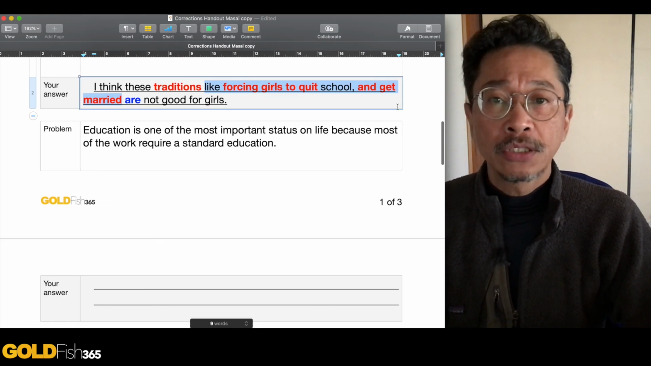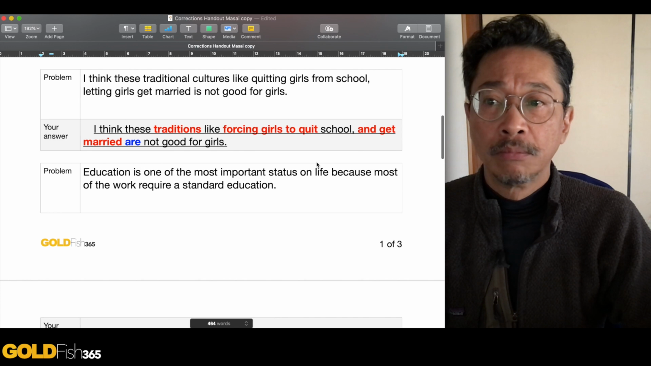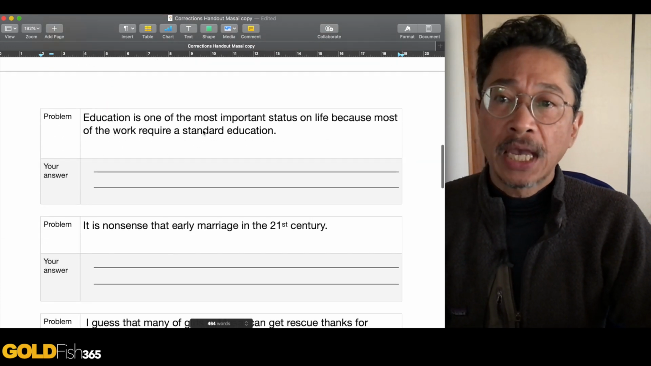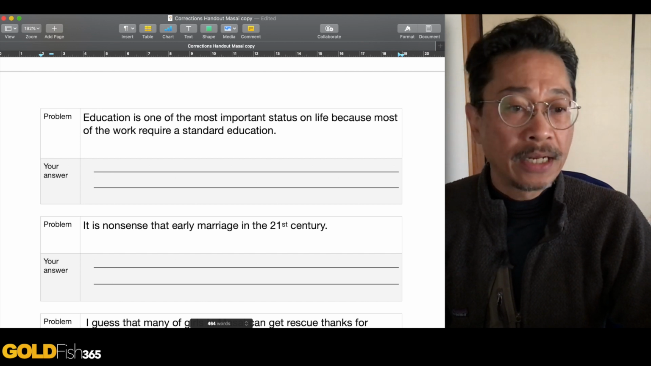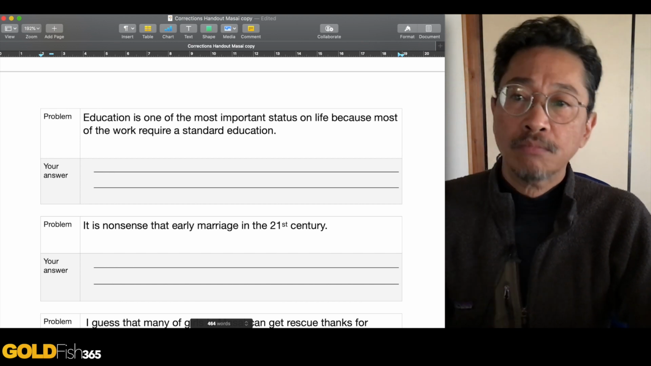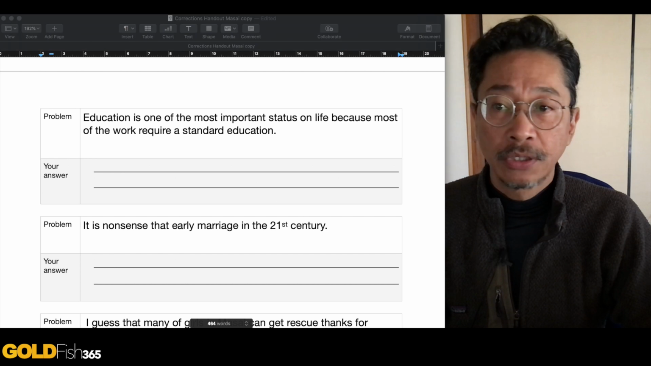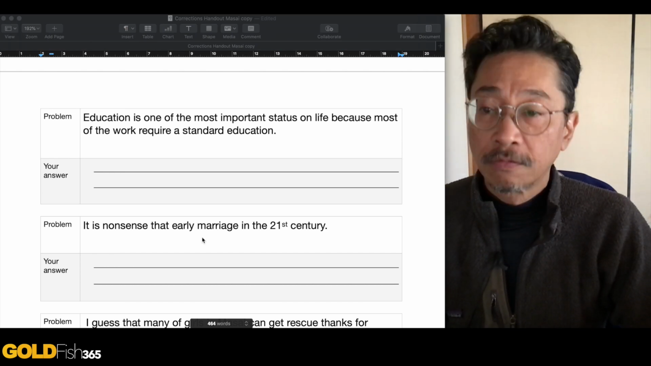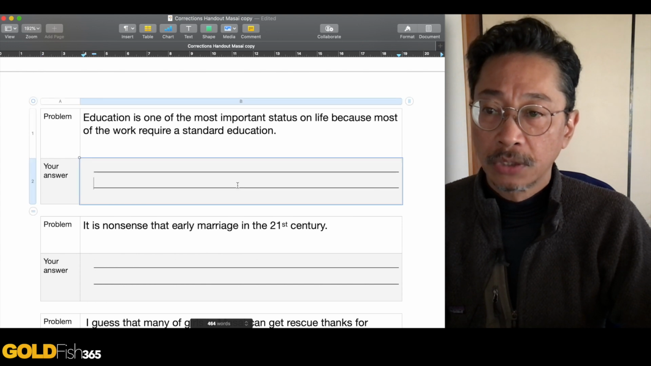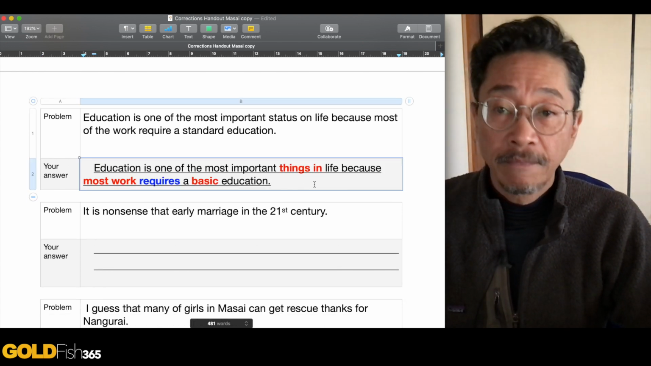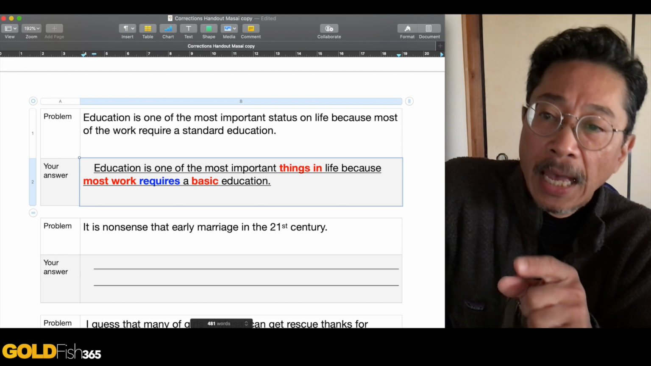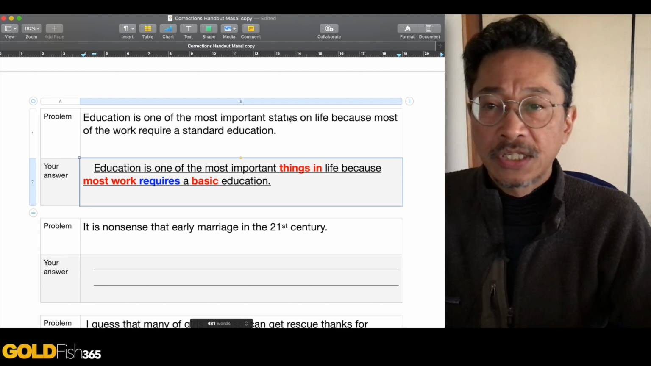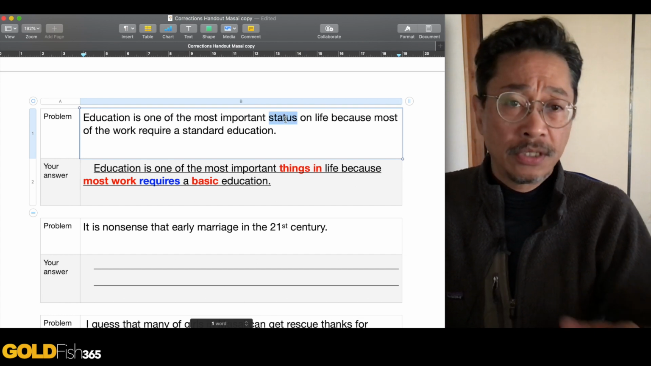Okay, let's move this down just a little bit because it'll be easier to see it together. "Education is one of the most important status on life because most of the work require a standard education." Okay, let me get my answer here from my other document. Let me paste it here. Okay, and it looks like this. All right, education is one of the most important things in life. Status, if you look at that word in the dictionary, that's incorrect.